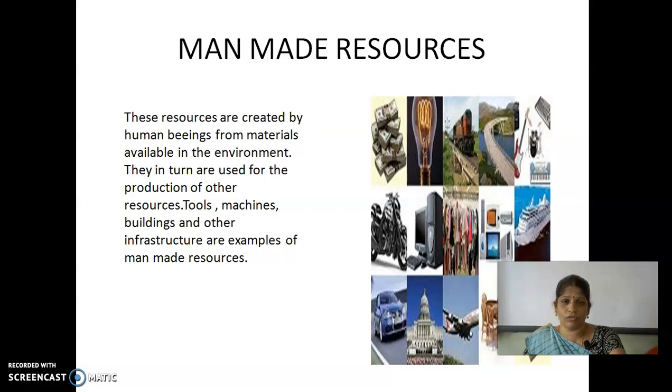Some resources we are using, but they are not made by nature; those are called human-made resources. For example, we take electricity from the sun, but to use that energy to glow a bulb or whatever, without humans we cannot make it. So resources made by humans are called human-made resources.